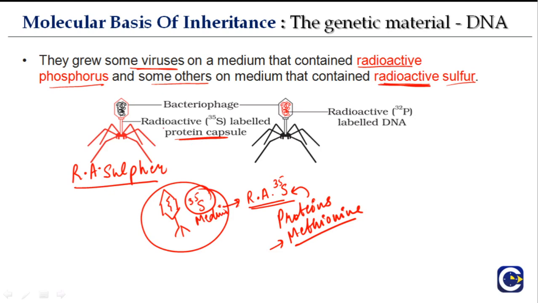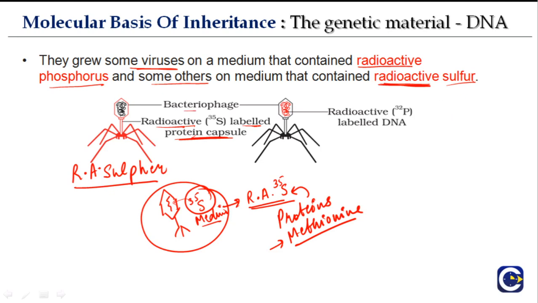How does the radioactive sulfur get incorporated into the protein capsule? Because when phages are grown in a medium containing radioactive sulfur, they need to synthesize proteins. If they want to grow, they need to synthesize proteins. And these proteins have methionine as an amino acid, and methionine has sulfur, therefore they take up this radioactive sulfur from the medium. It is very easy for them to take it up, and as a result the radioactive labeled protein capsule bacteriophage is formed. Okay.